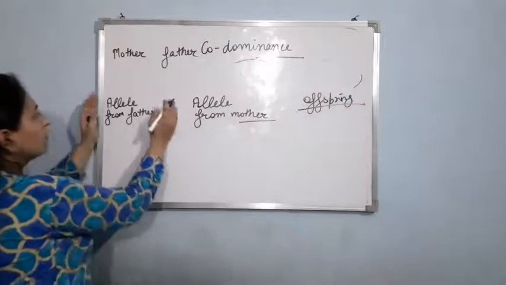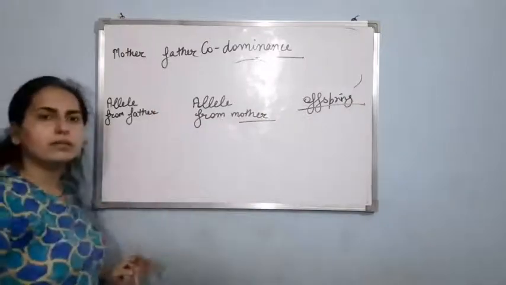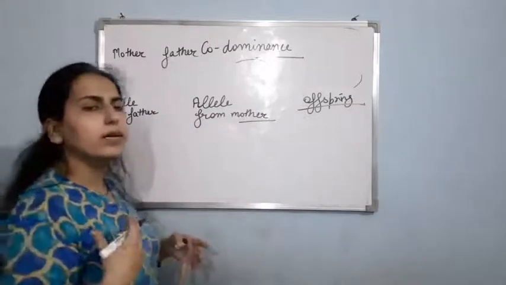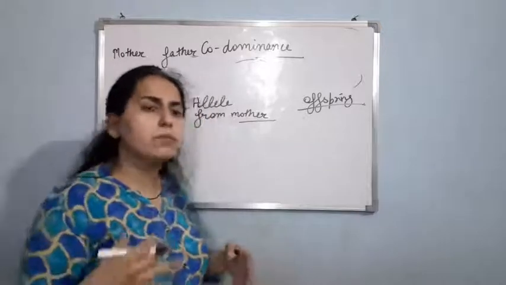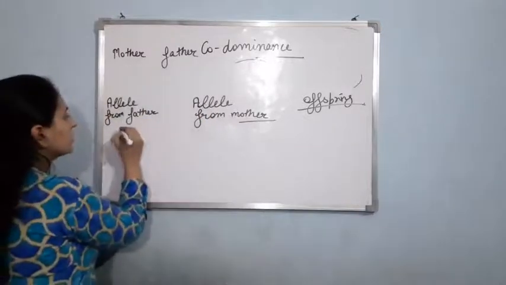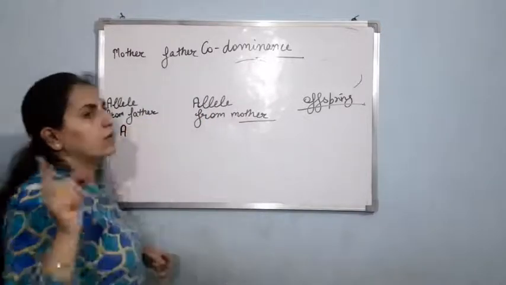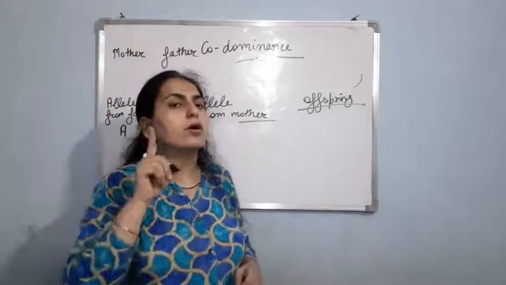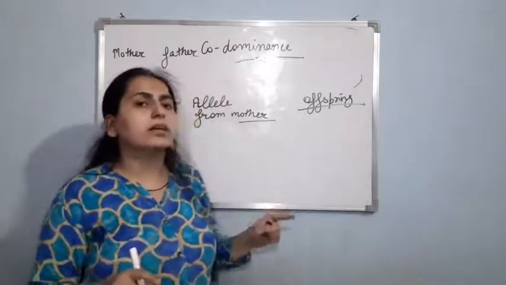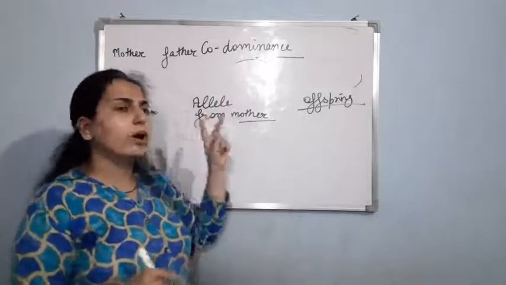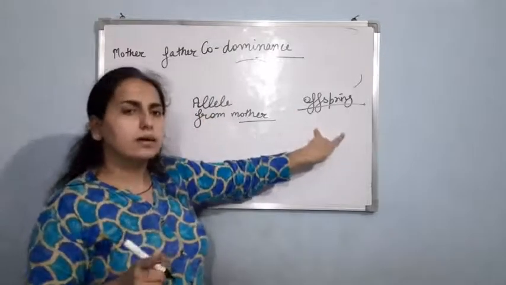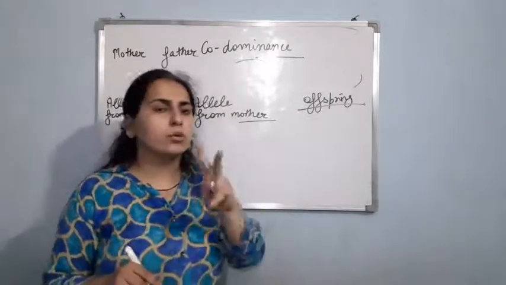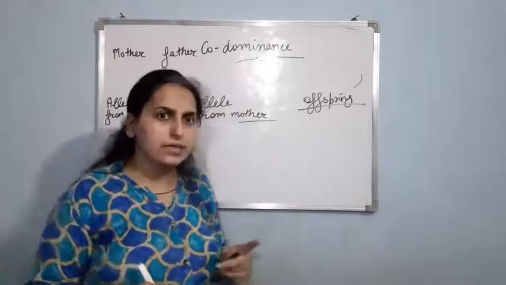If I talk about the allele from the father, it is just a hypothetical example of which types of cases are possible. Suppose a father gave the A allele. A father can give only 1 allele, and a mother will give only 1 allele, 1 and 1, 2. As a result, in the diploid offspring, 2 alleles will be present. Clear?